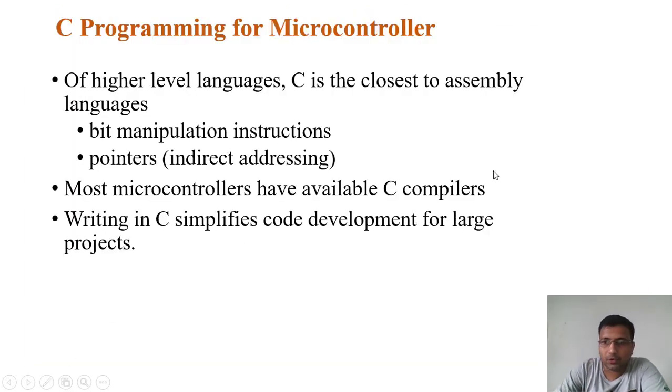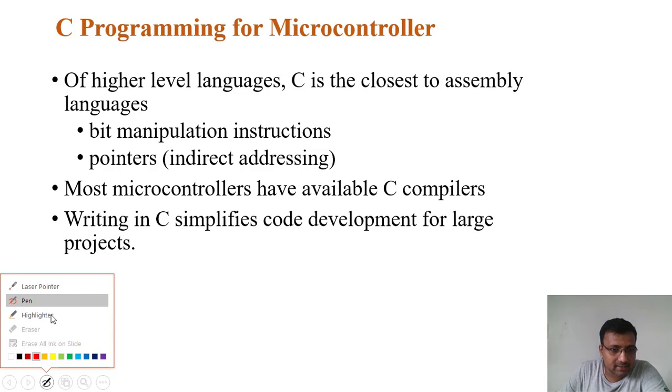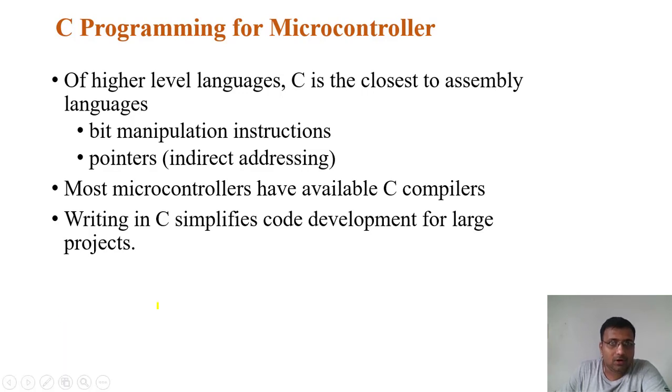So programming for microcontrollers: how can you program the microcontroller? C is a higher level language, but it is the closest to assembler level languages. Bit manipulation instructions are possible in C, so we can do bit manipulations with C programming. You can also use pointers, like indirect addressing mode, using the C language.